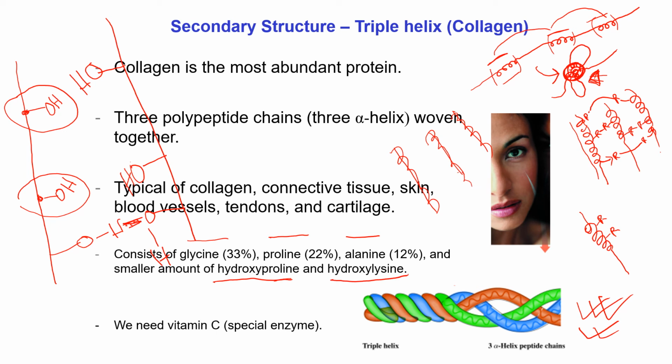in these three alpha helices, some proline and lysine are converted to hydroxyproline and hydroxylysine, that is, the number of hydroxyl groups increases. As the number of hydroxyl groups increases, there is a possibility of formation of hydrogen bonds, that is, there is a possibility of interaction between the inter alpha helices. For example, if we see the figure of this triple helix, this portion is held very strongly,